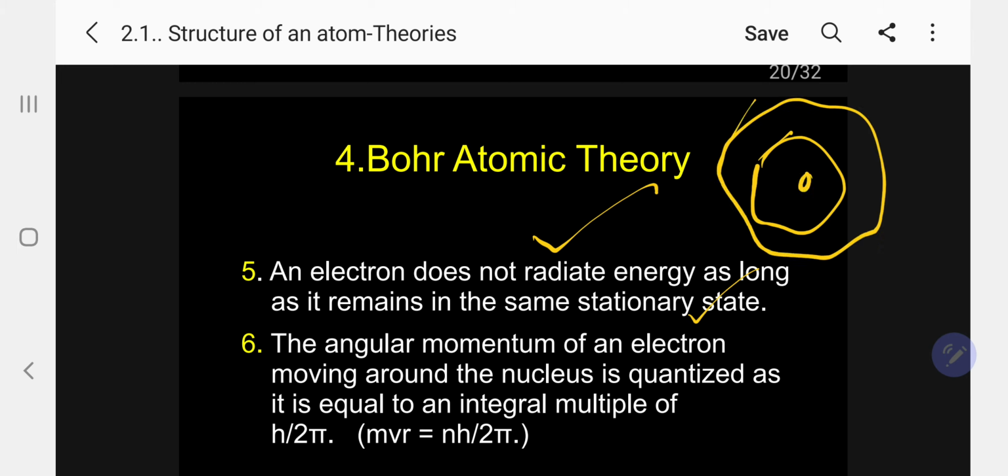Third level, it will not emit radiation. So an electron does not radiate energy as long as it remains in the same stationary state. The next question then arises: when will energy be radiated? If it is moving from lower to higher, 1 to 2, by absorbing energy, or higher to lower by releasing energy.